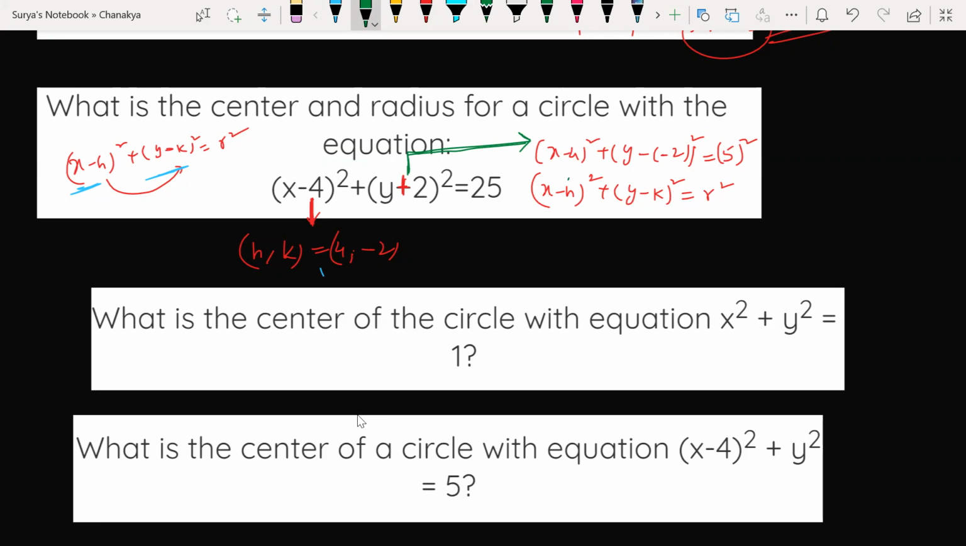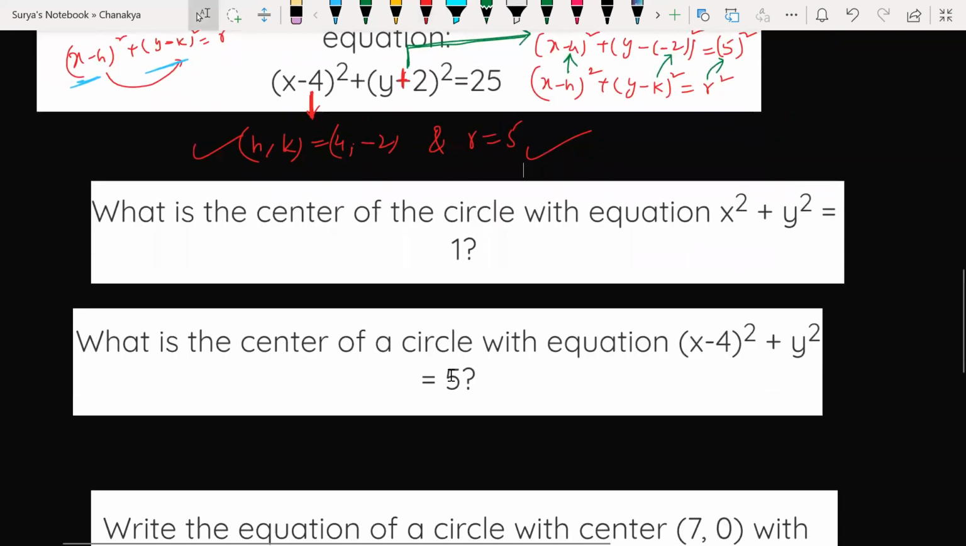Look, compare here. What is the h value? 4. What is the k value here? Minus 2. What is the r value here? 5. So what is the value of the radius here? 5. Radius is equal to 5. Look, answer done. The center is this, the radius is this. That is your answer. Isn't it an easy question, guys?